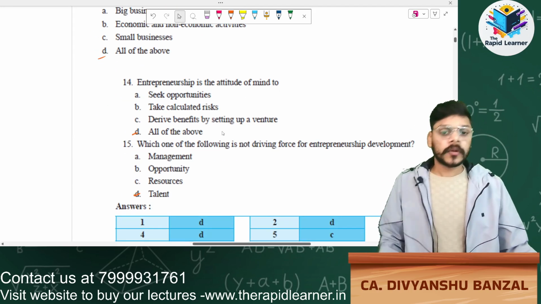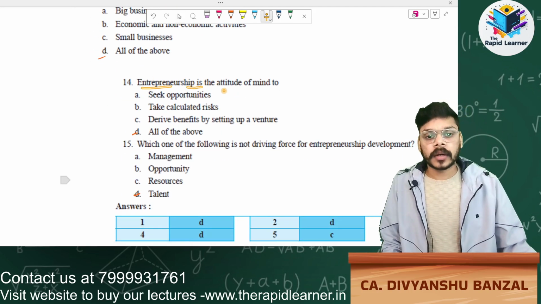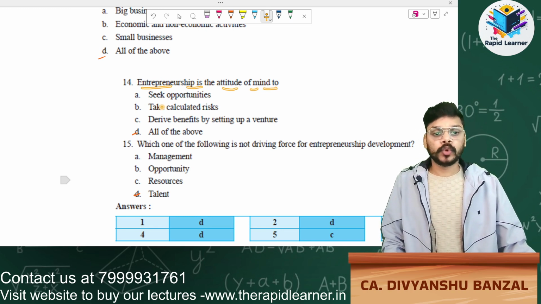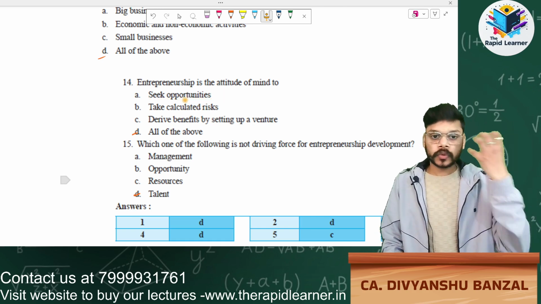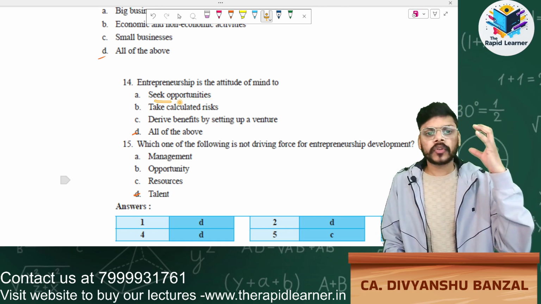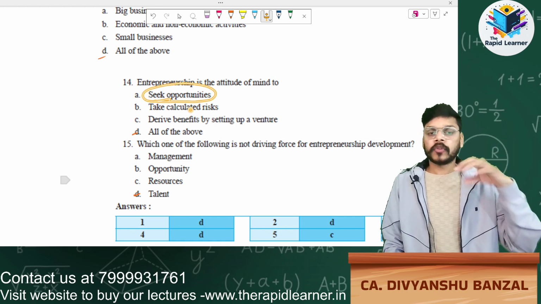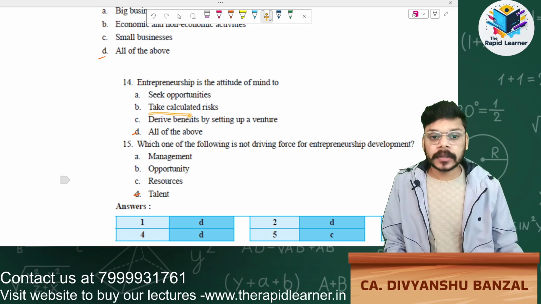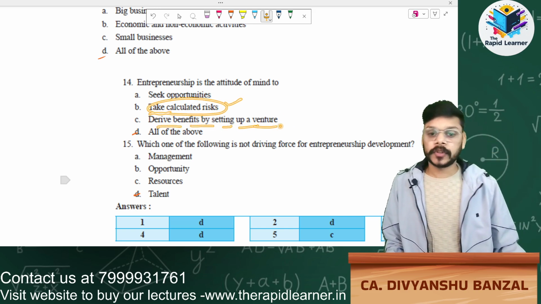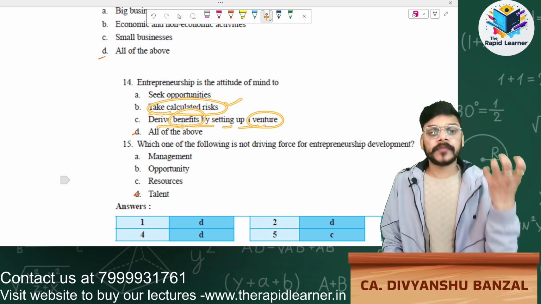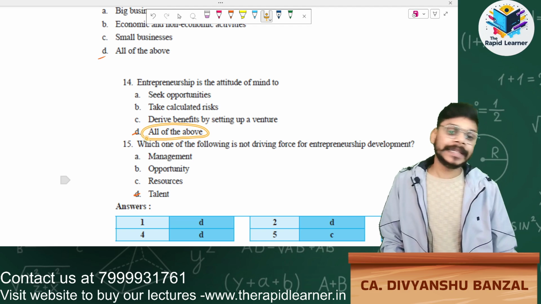Okay, now 14th one, entrepreneurship is the attitude of mind to seek opportunity. Yes, if a person is an entrepreneur, then they can think about opportunities. They will always find new opportunities, take calculated risk. Yes, they have to take a risk. Derive benefit by setting up the venture. They have to derive the benefits. Okay, simple. So the answer is D. Simple.